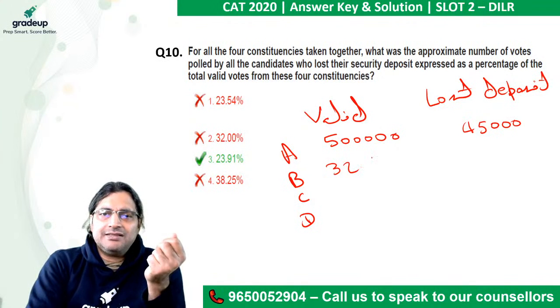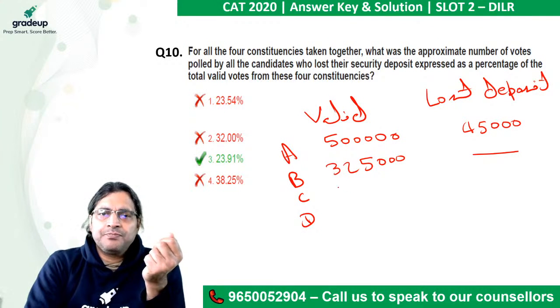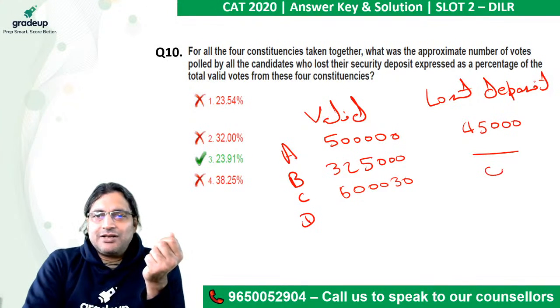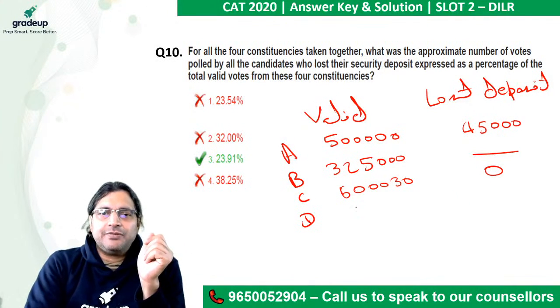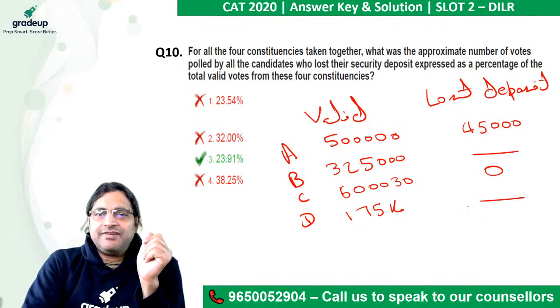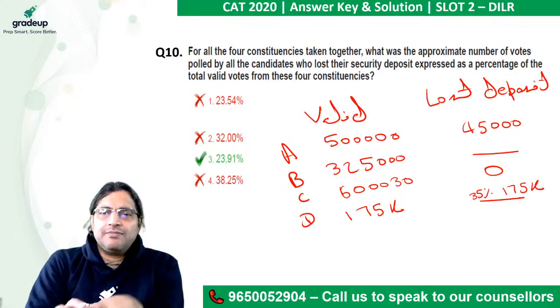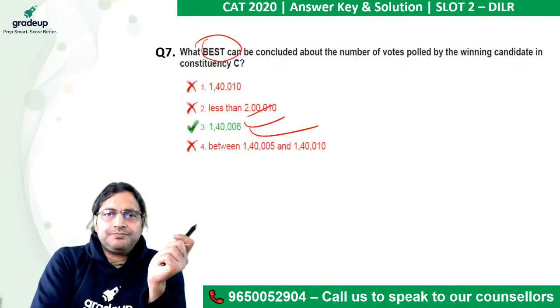For B, this was 3,25,000. This I'll check now. For C, we discovered, all of us discovered that this was 6,30,000. And this was 0. Not a single person had lost the security deposit. For D, this was 1,75,000. And this figure was 35% of 1,75,000. So I'm sure.